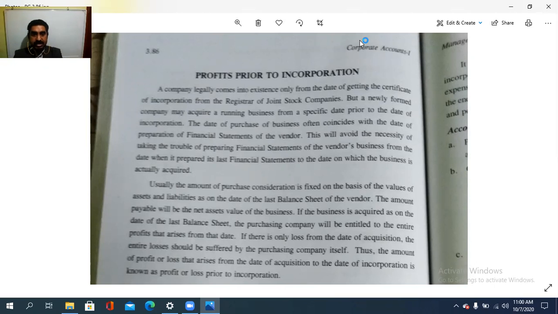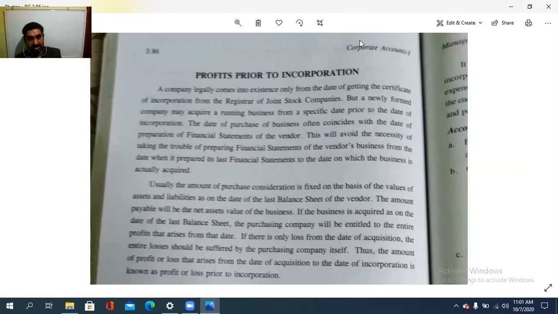The date of purchase of business often coincides with the date of the preparation of the financial statements of the vendor. This will avoid the necessity of taking the trouble of preparing the financial statements of the vendor's business from the date when it prepared its last financial statement to the date on which the business is actually acquired. Usually, the amount of purchase consideration is fixed on the basis of the values of the assets and liabilities as on the date of the last balance sheet of the vendor.